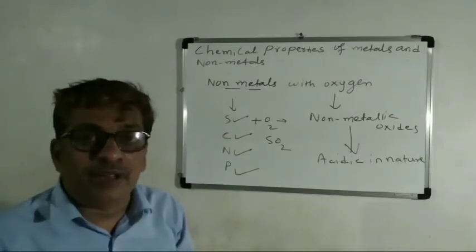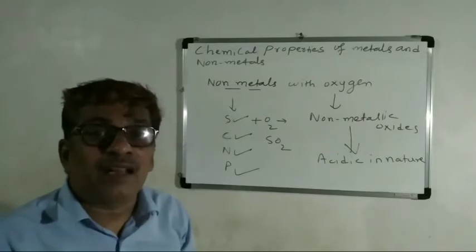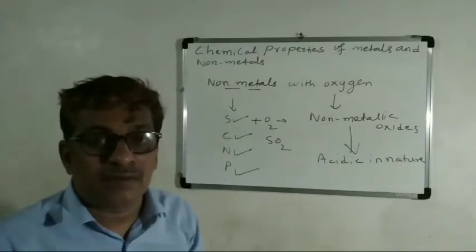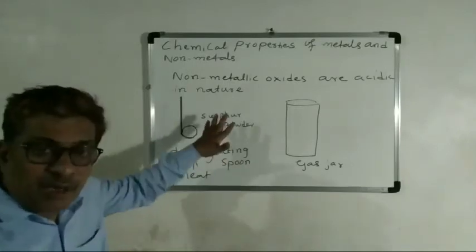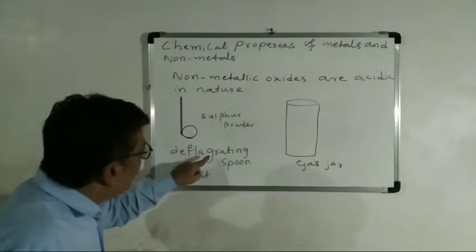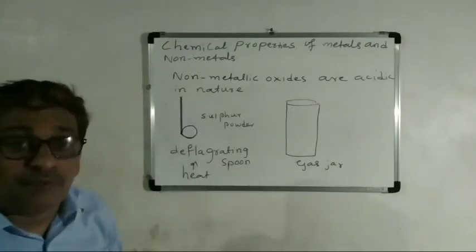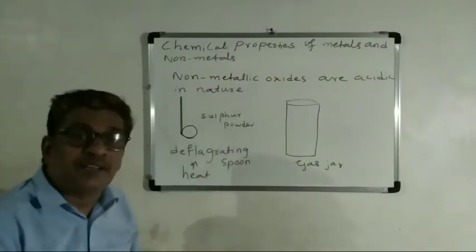Now we'll see an activity to show that non-metallic oxides are acidic in nature. Take sulfur powder in a deflagrating spoon. Deflagrating, D-E-F-L-A-G-R-A-T-I-N-G.